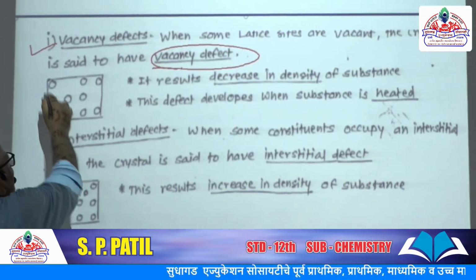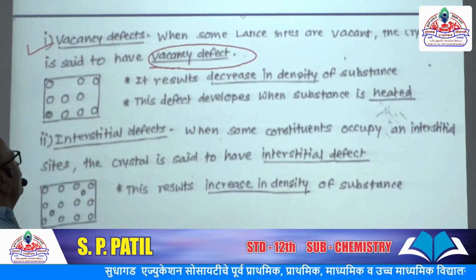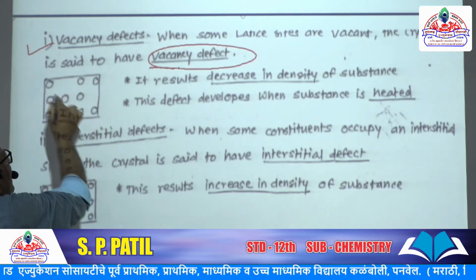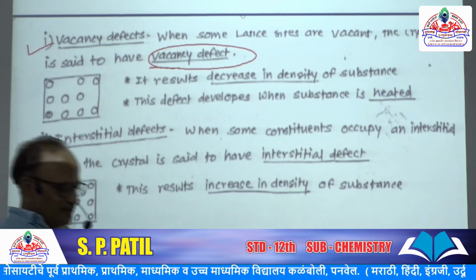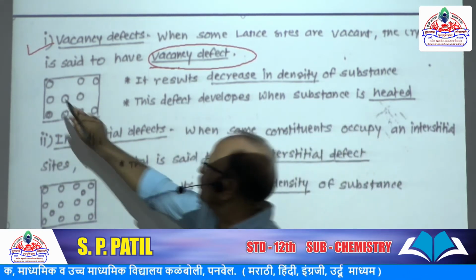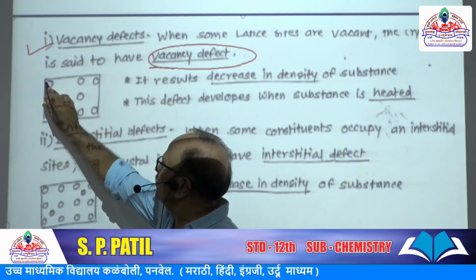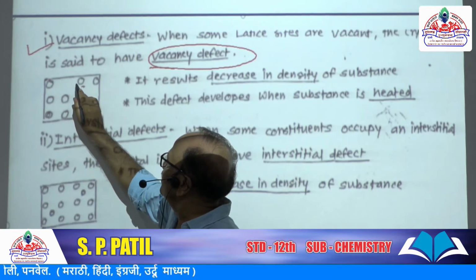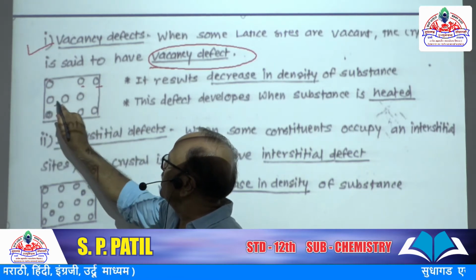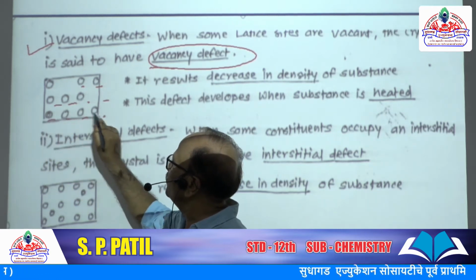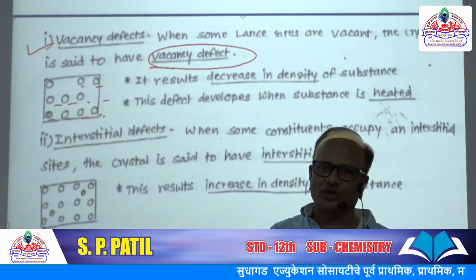Here the diagram is shown. In this diagram, each row and each line has four spheres: first, second, third, and this is fourth. Three lines are shown here.